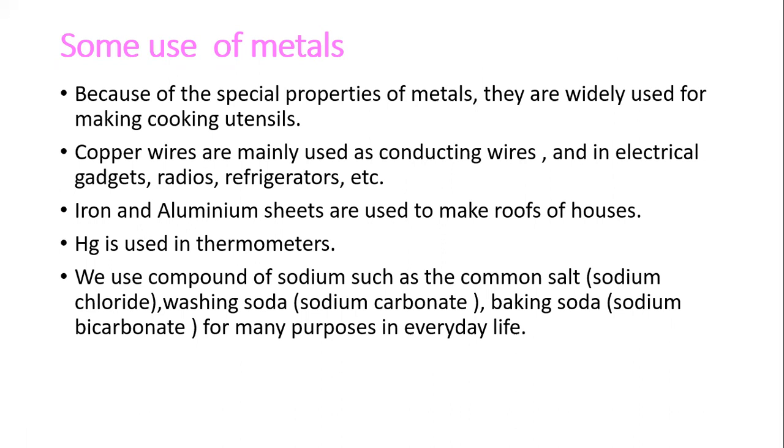Copper, aluminum and stainless steel are the best examples. Because their heat conductivity is good, they are used in cooking ware. You may ask why these metals are used for cooking food. It is because they have the good property of conducting heat, so we use metal utensils.